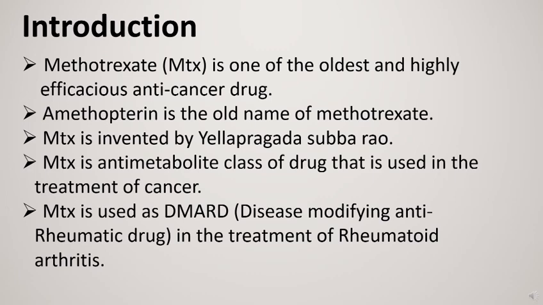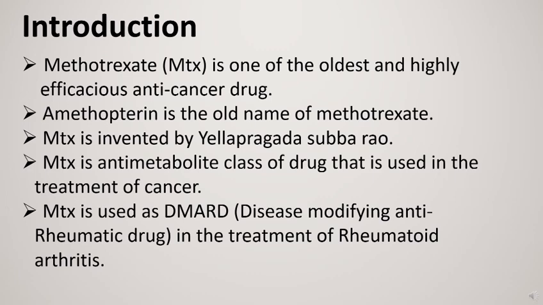Methotrexate is one of the oldest and highly efficacious anti-cancer drugs. Amitriptyline is the old name of methotrexate. It is a chemotherapy agent and immune system suppressant. It was invented by Yellaprakada Subbarao.